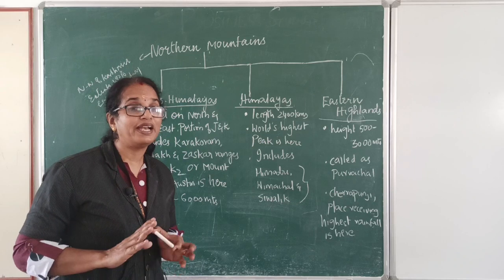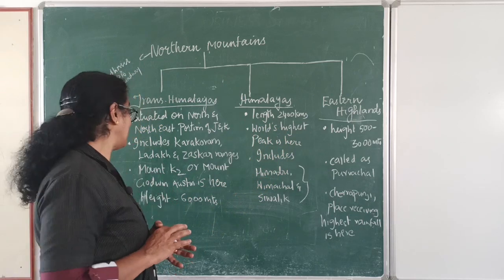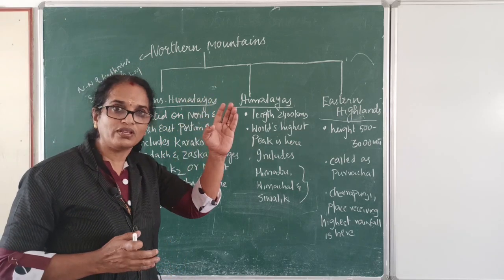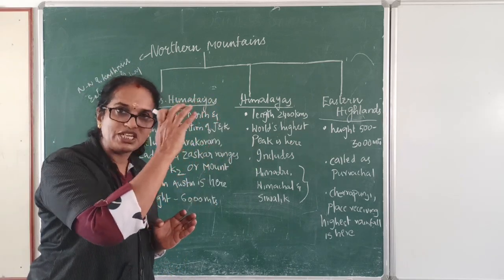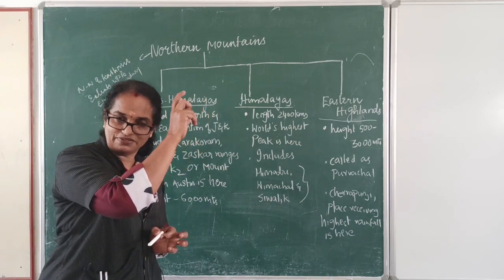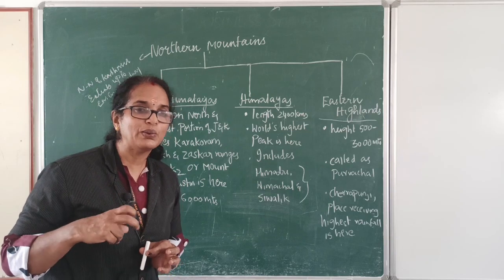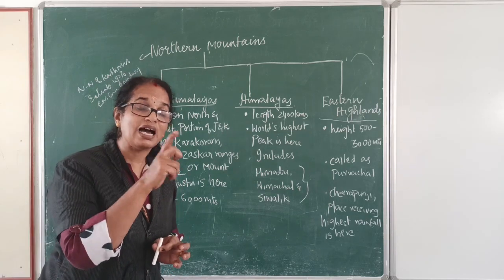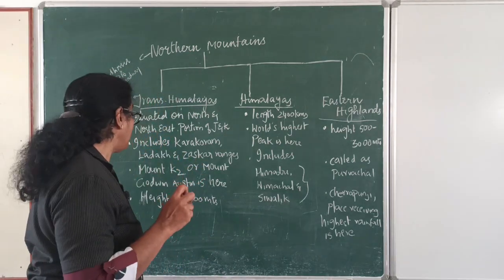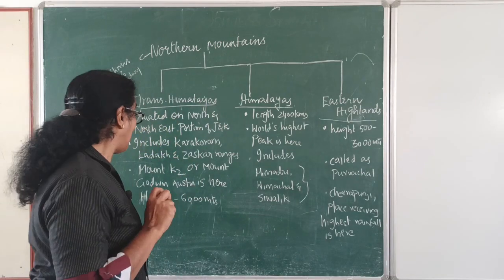It is broadly classified into three: the Trans-Himalayas, the Himalayas and the Eastern Islands. Trans-Himalayas, where is it situated? It is situated on the north and northeast part of Jammu and Kashmir. In this zone lie three major ranges, that is the Karakoram, Ladakh and Zaskar. And what is the highlight over here? Mount K2 or Mount Godwin Austen, the highest peak, is situated in the Karakoram ranges.